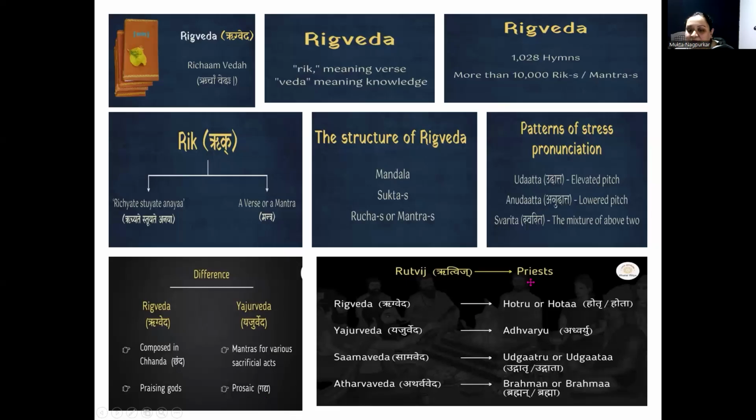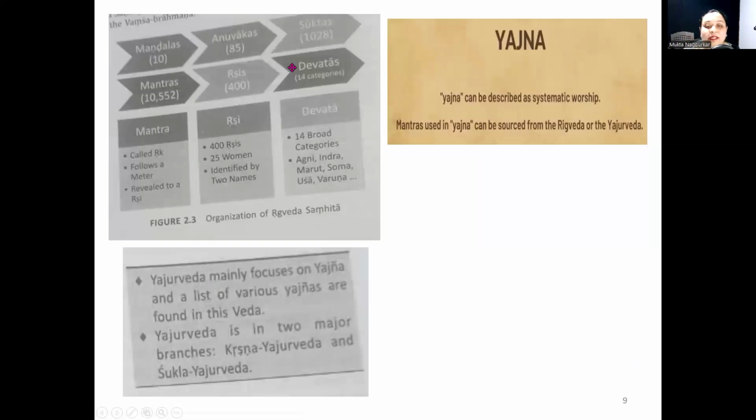Rutvija, that is priests, for various activities done in Veda. So, there is a priest or Rutvija associated with each Veda. The Rutvija associated with Rigveda is called Hotru or Hota. Priest of Yajurveda is called Adhvaryu. Priest of Samaveda is called Udgatru or Udgata. Priest of Atharva Veda is called Brahman. This is the arrangement or organization of Rigveda Samhita in mandalas, mantras and suktas.